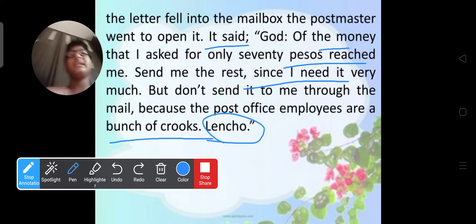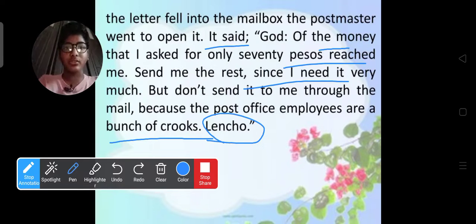Lencho signed, and he even requested God not to send the remaining 30 pesos through the mail or through the post office, because what exactly he thought was that the post office employees had robbed the 30 pesos, and he received just 70 pesos. Actually, here we can say that God is nothing but the postmaster.